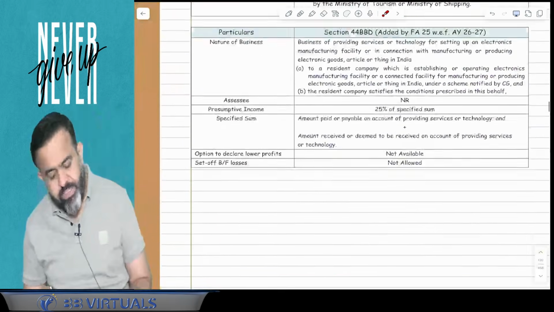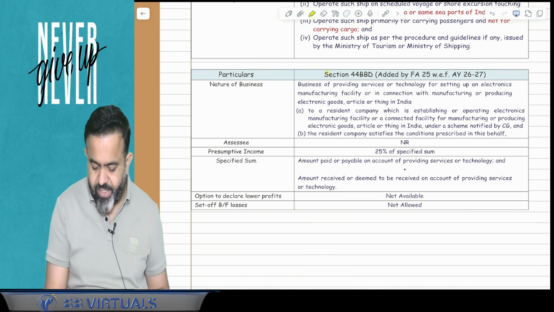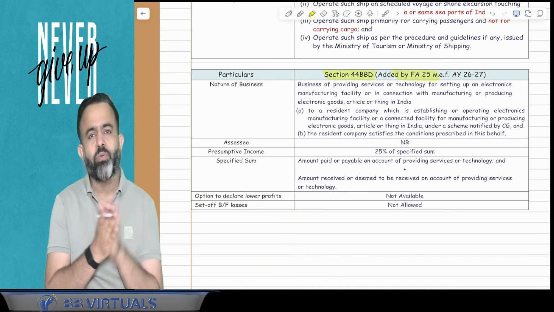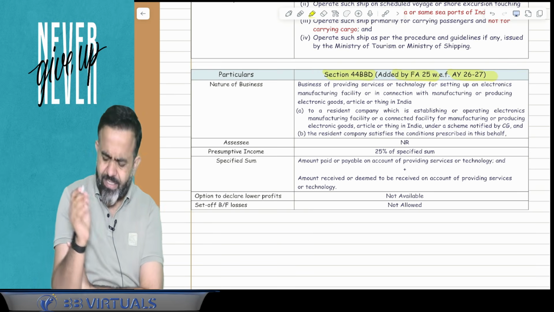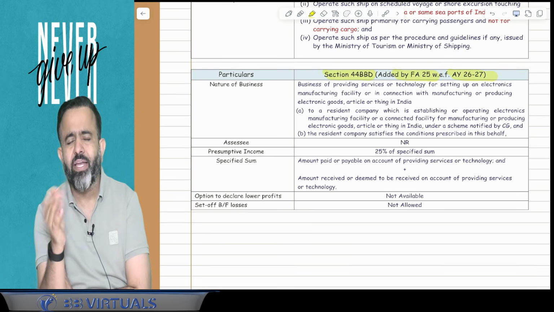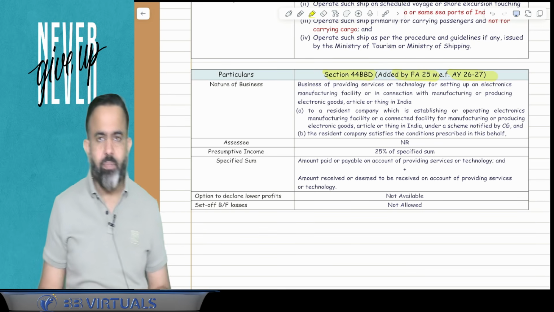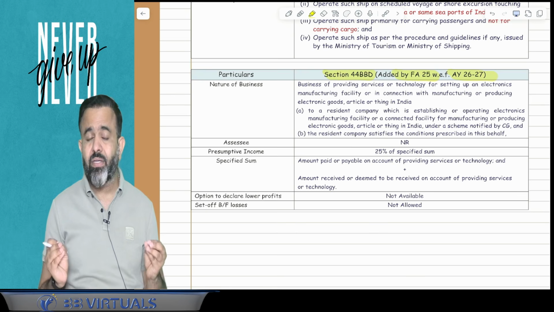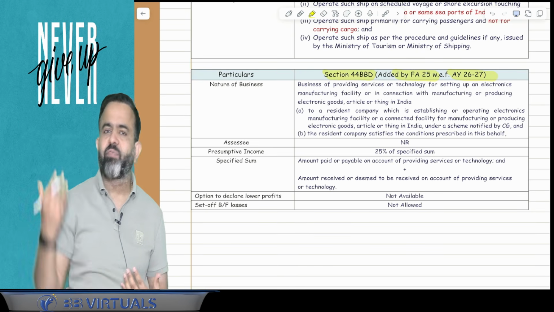So in the same line, there is one section, 115BBD, and this 115BBD is introduced by the Finance Act 2025, and it is applicable for assessment year 26-27. Now this section says that, okay, you know that in India there is no electronic manufacturing facility. But our government wants that in India, people should set up manufacturing facilities for electronic goods and all. So for that purpose, they will come up with one scheme.